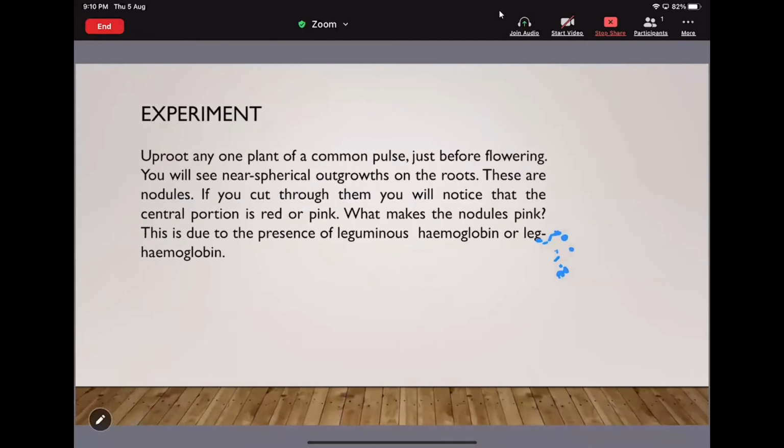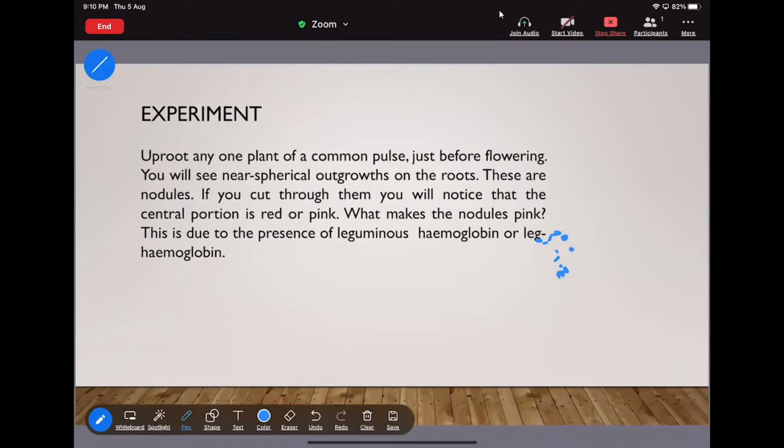Now if you cut through them, you will notice that the central portion is red or pink. What makes this nodule pink? If you dissect one of these nodules, the central portion will be red or pink in color. The reason is the presence of leguminous hemoglobin, the leghemoglobin.